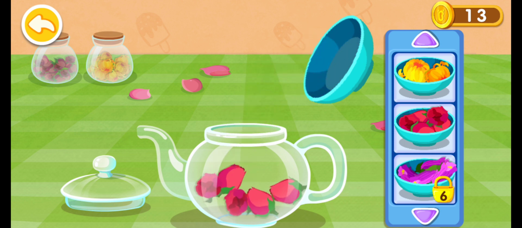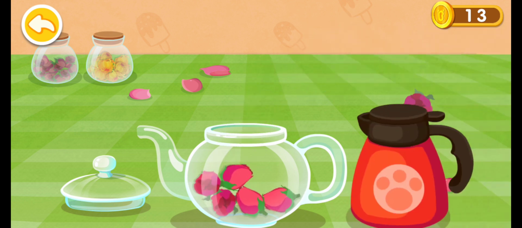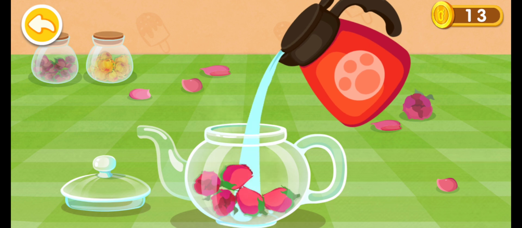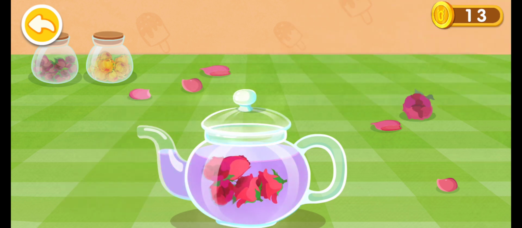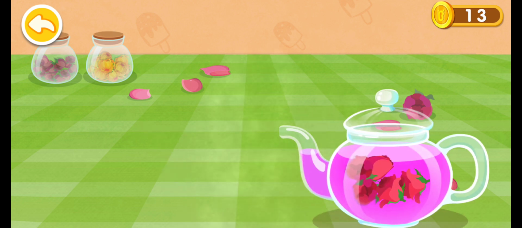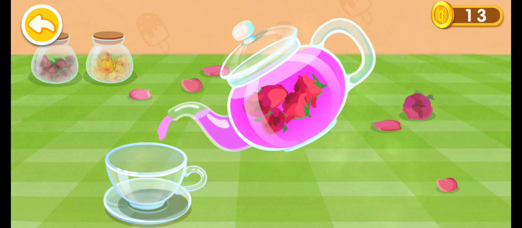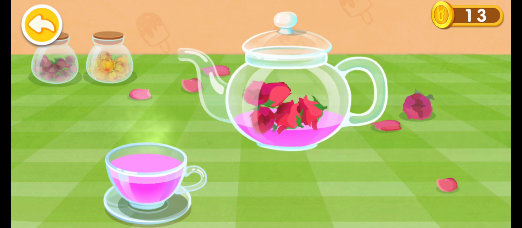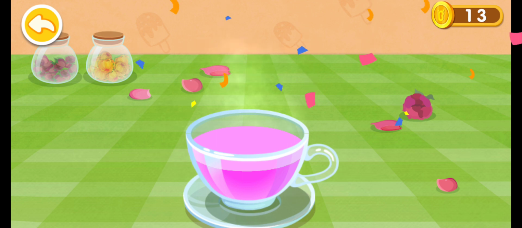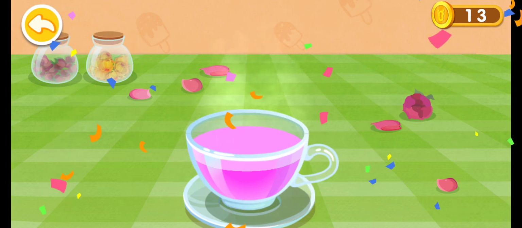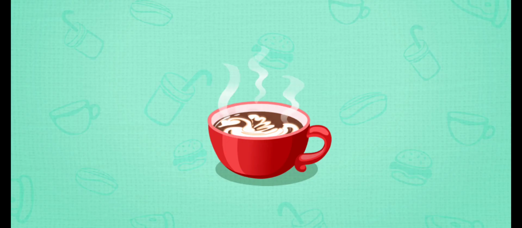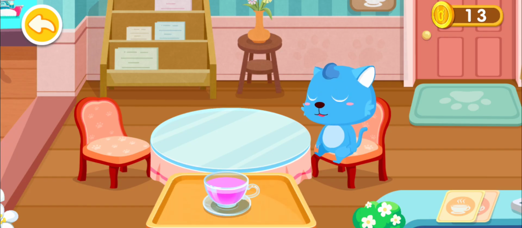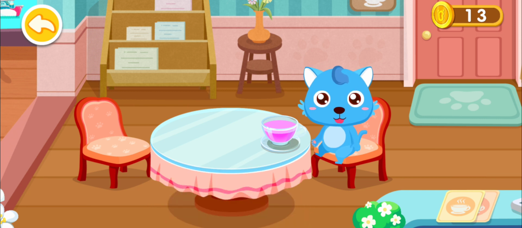Rose. Pour some hot water to open the leaves. Here's some healthy and tasty rose tea. Here's your drink. Flower tea.